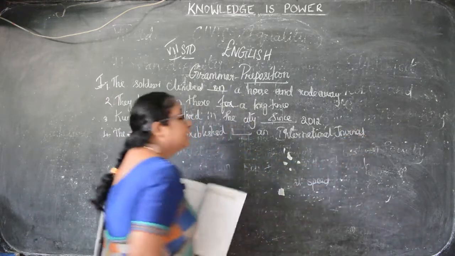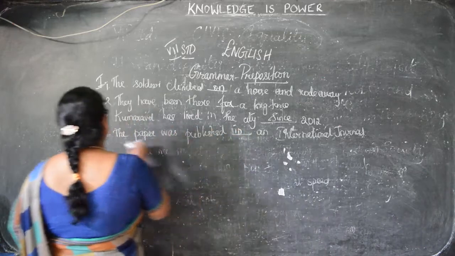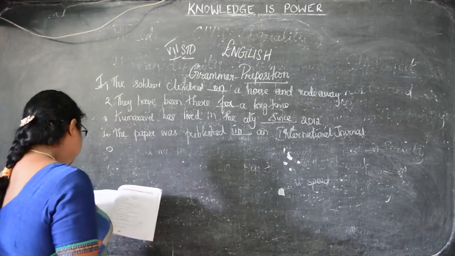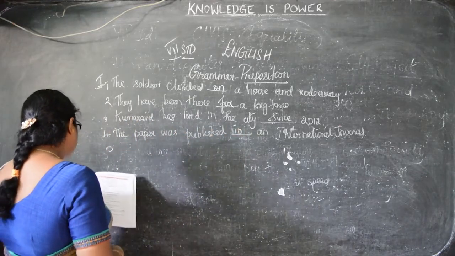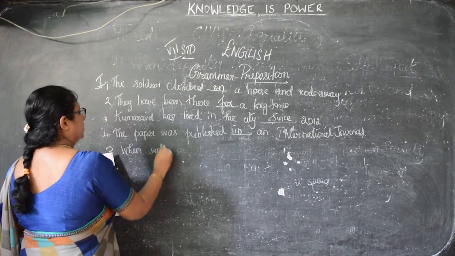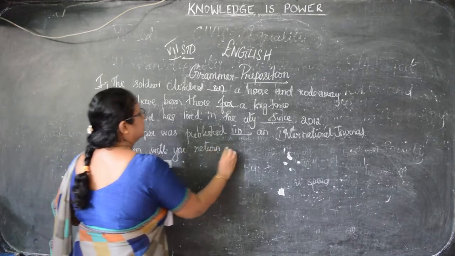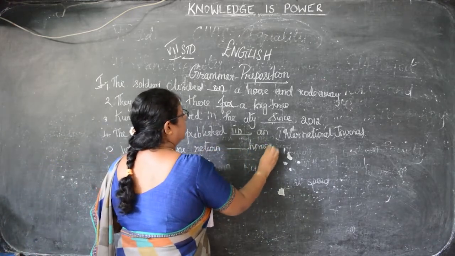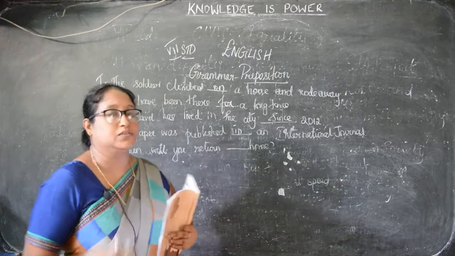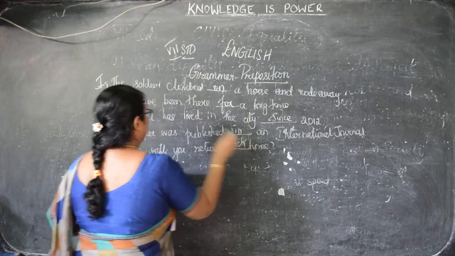Yes, in an international journal. The next is: when will you return dash home? When will you come back? So, when will you return back home? Back is a preposition here.